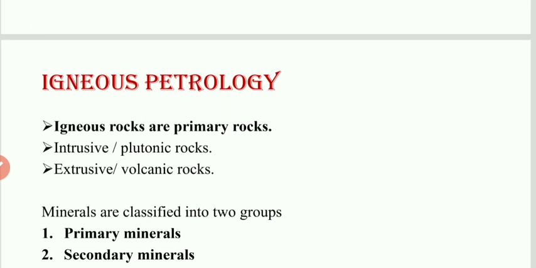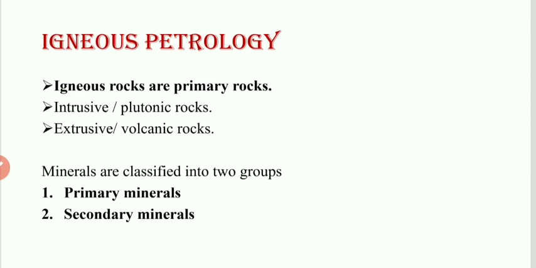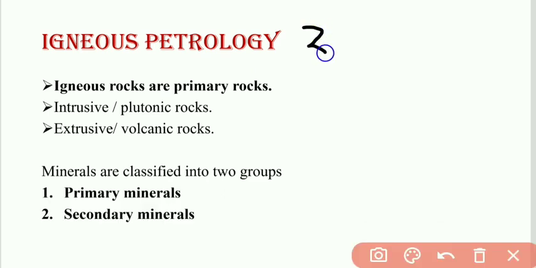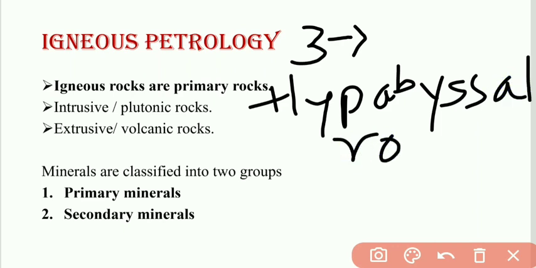So the third one is hyperbasal rock. Intrusive or plutonic rock, extrusive or volcanic rock, and hyperbasal rock. So these are the three major types of igneous rocks. Now we'll see the different types of minerals.